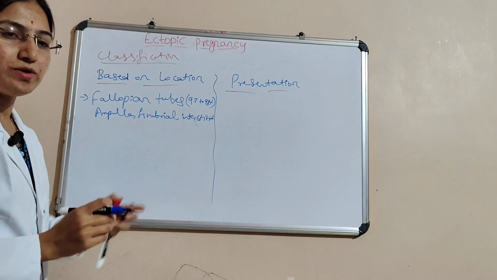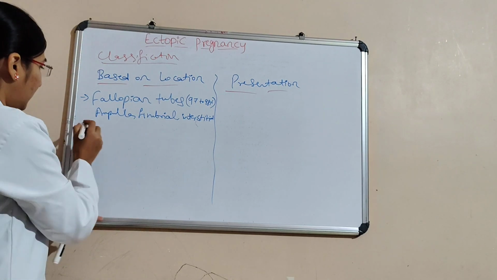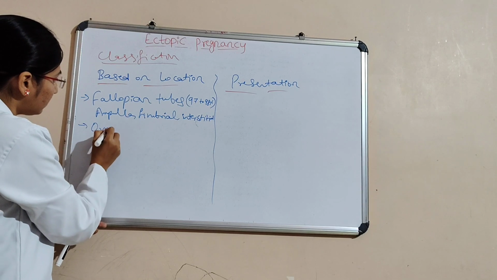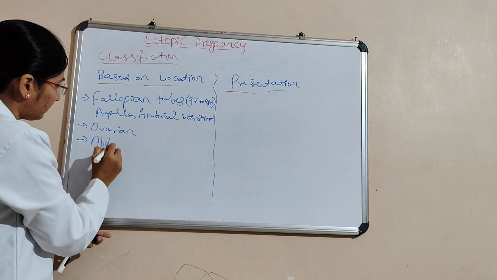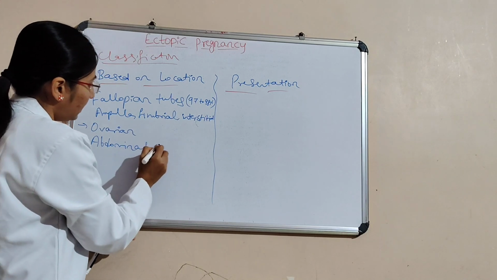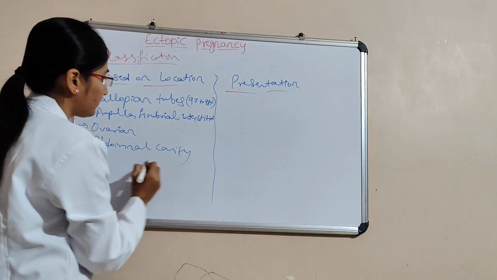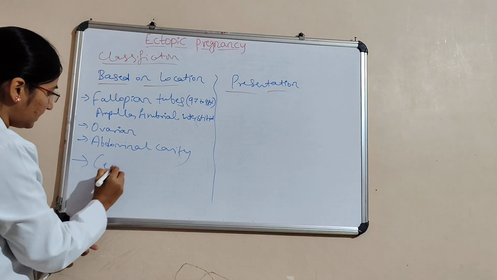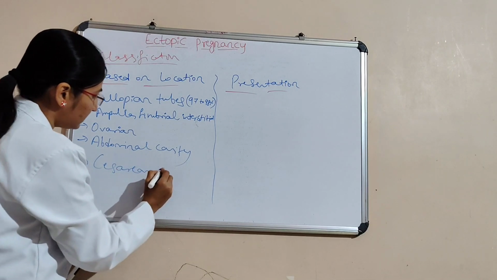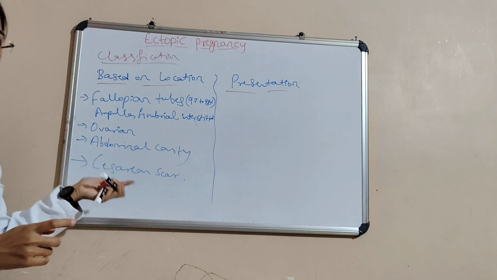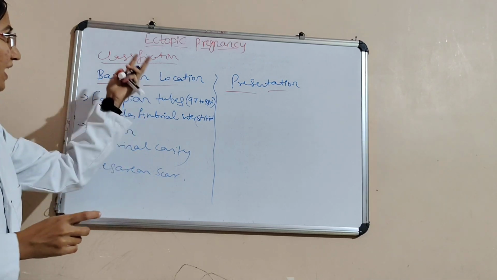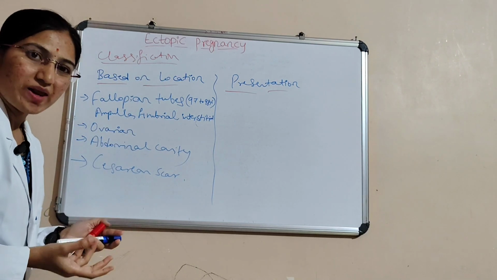The ectopic pregnancy may develop in the fallopian tubes, and then it may be ovarian, in the abdominal cavity, or in the cesarean scar. These are the locations where an ectopic pregnancy may take place.